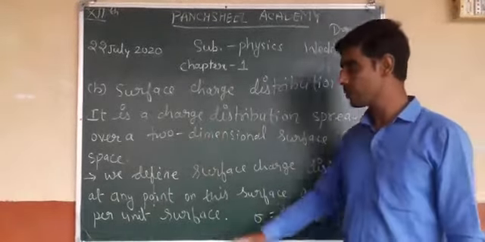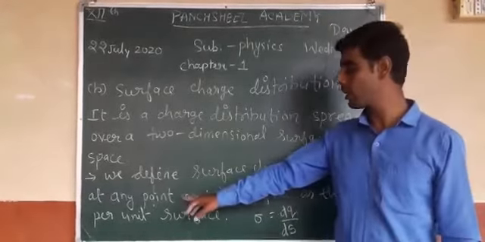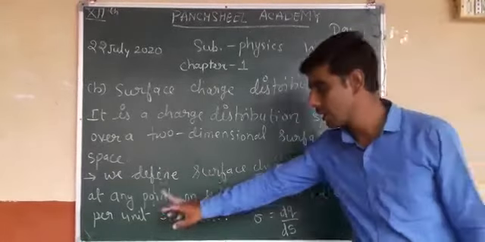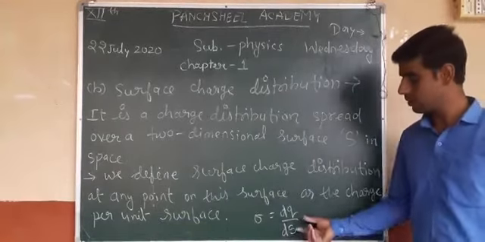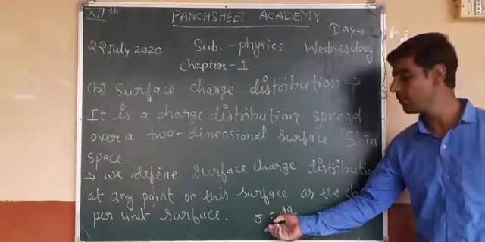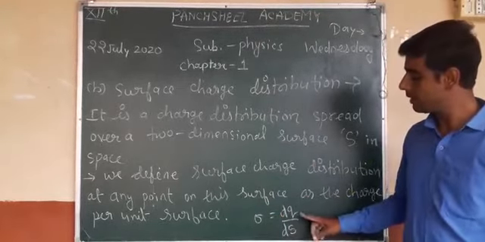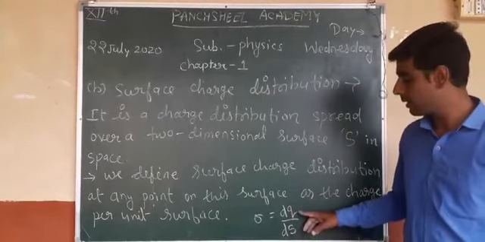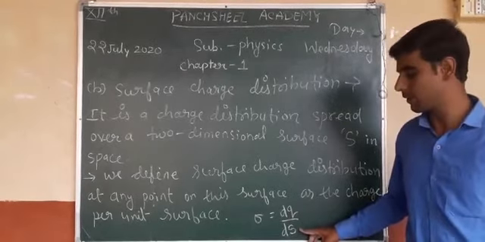We define surface charge distribution at any point on this surface as the charge per unit surface. It is denoted by sigma, and sigma equals dq by ds.